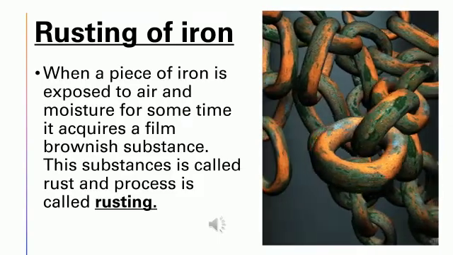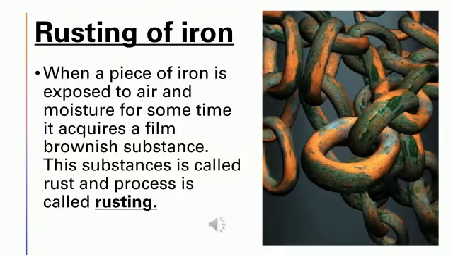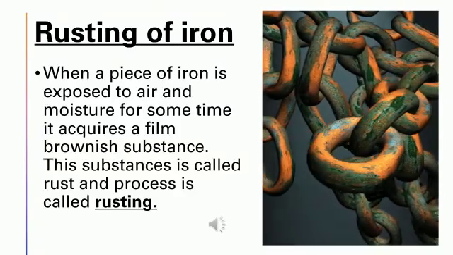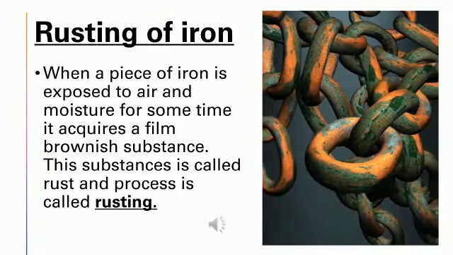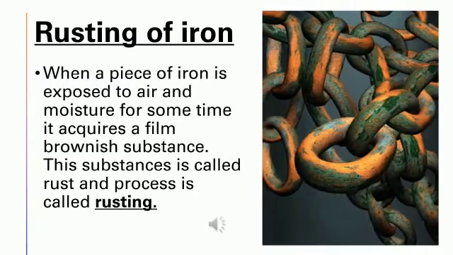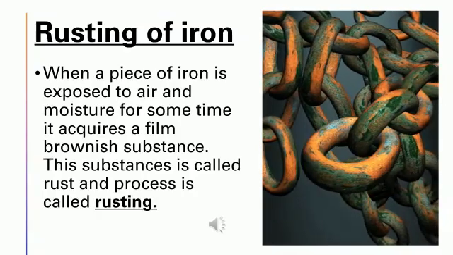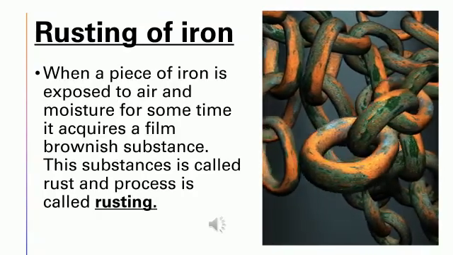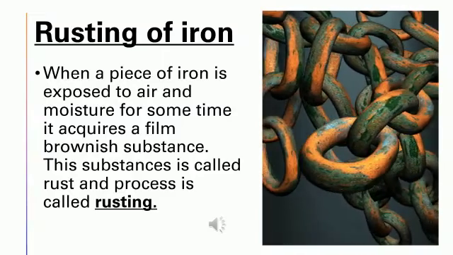In the kitchen, a wet iron pan, that is tawa, often gets rusted if you leave it for some time exposed to moisture or air. The rust is different from the iron on which it gets deposited. Let us consider a few more changes where new substances are formed by looking into a few more activities.